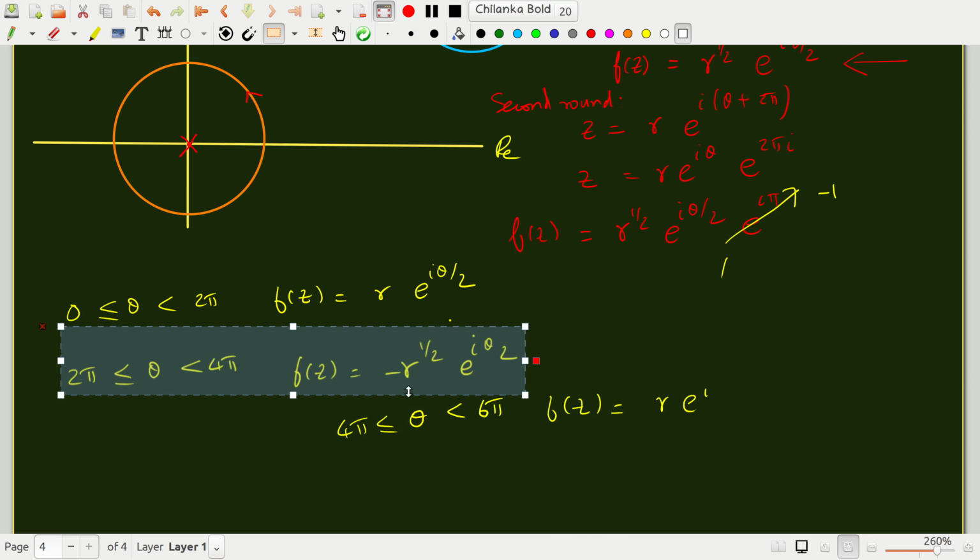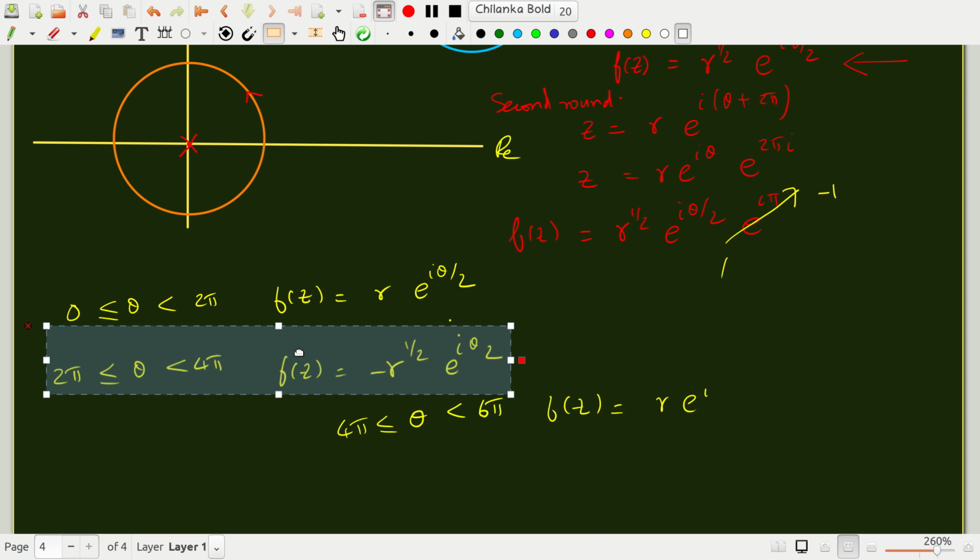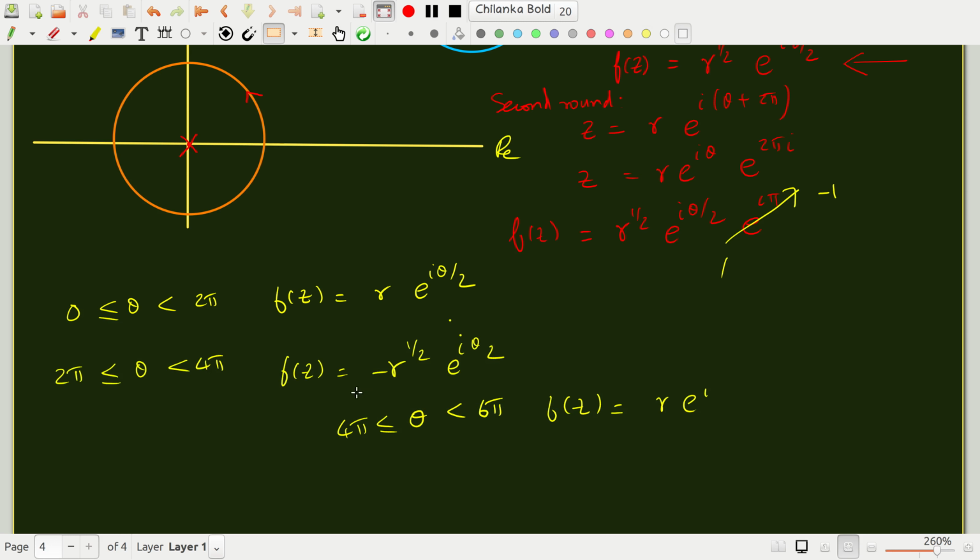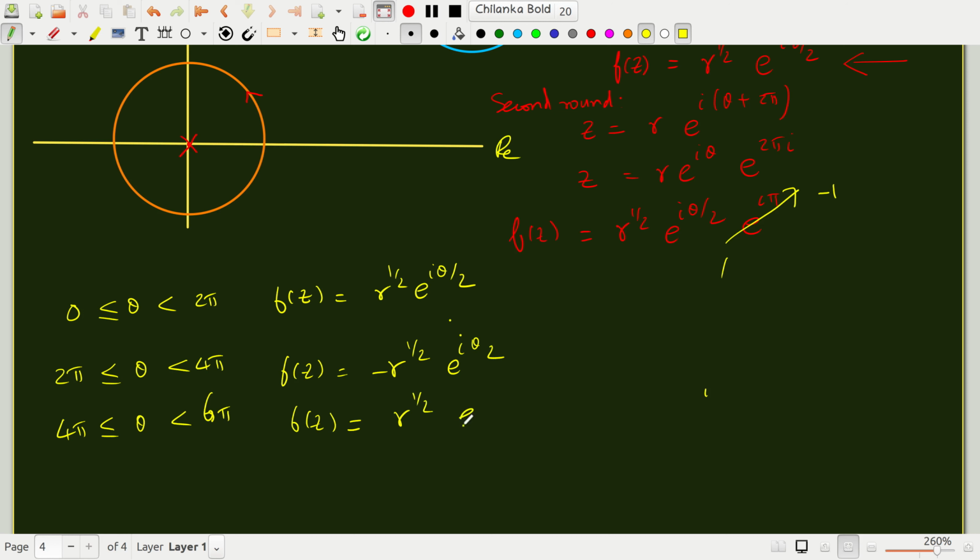Right? Now this is the third value. Let me write this again. When theta is between 4 pi and 6 pi, f of z will again become r to the half e to the i theta by 2, and so on. It gets repeated.